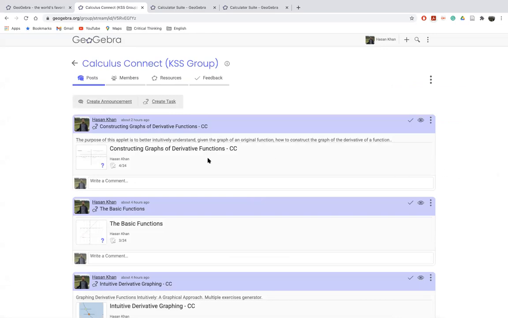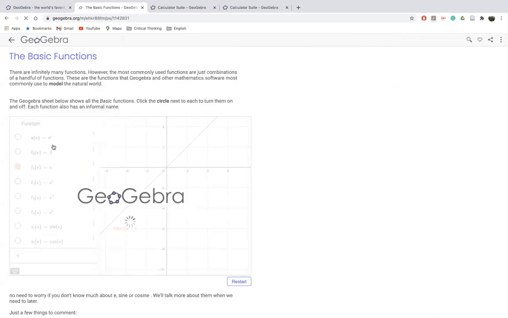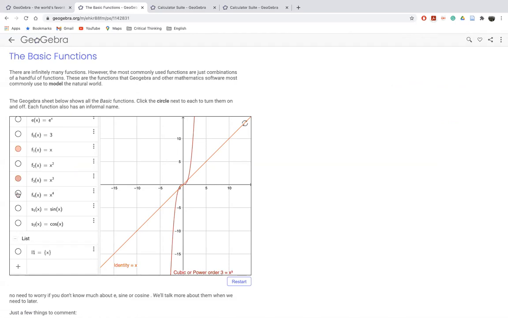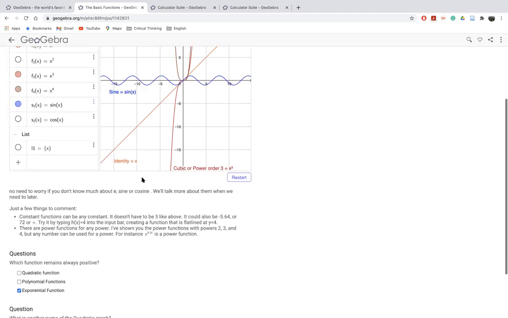So I would recommend you solve this one, constructing the graph of the derivative function. Just practice these things and the basic functions. Let me even show you what this is. Here I discuss all the polynomials, exponentials, so you can play with this and see what is happening. You can turn them on and off. There's one question here. You can also answer this question.